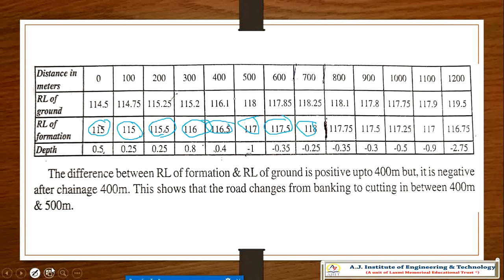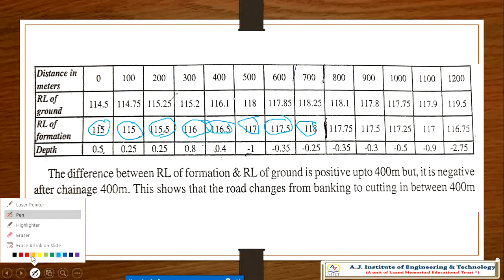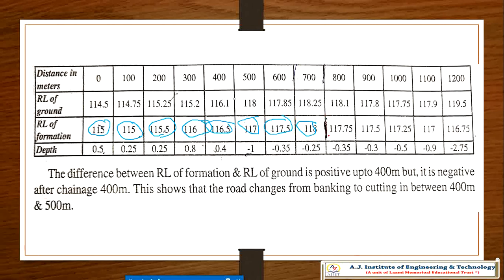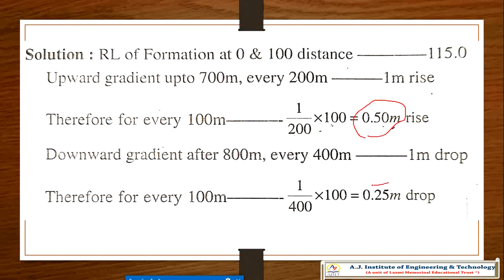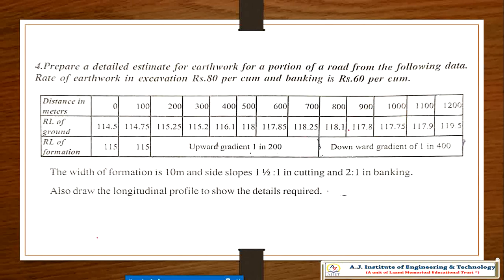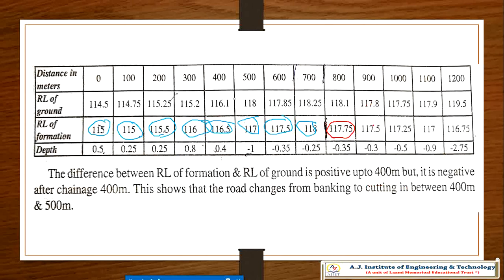Then there is a downward gradient of 0.25 drop: 0.25 drop here, 0.25 drop, 0.25 drop, 0.25 drop, and 0.25 drop.